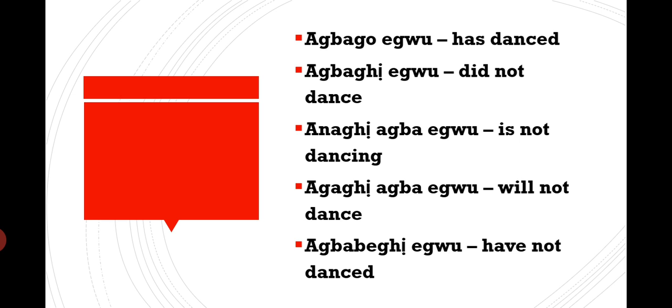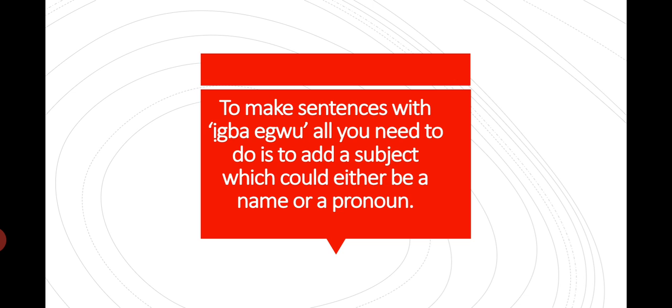Anaghị agba egwu is not dancing. Agaghị agba egwu will not dance. Agbabeghị egwu have not danced. Okay, it's the same thing with Igbo also. So to make sentences with Igbo, all you need to do is also to add a subject, which could either be a name or a pronoun.